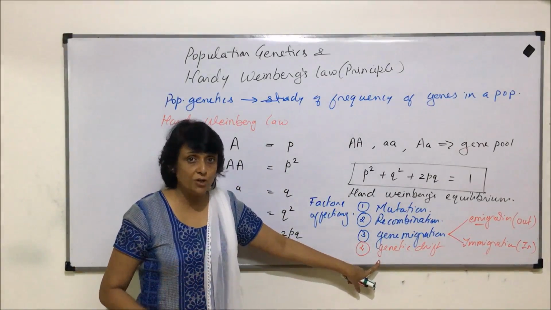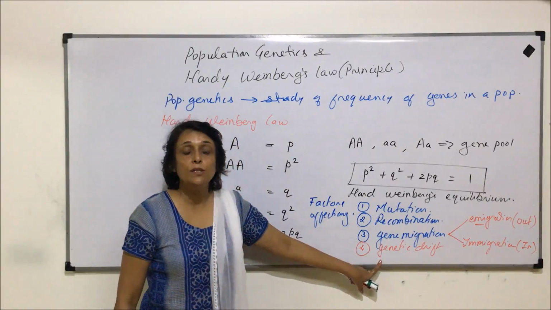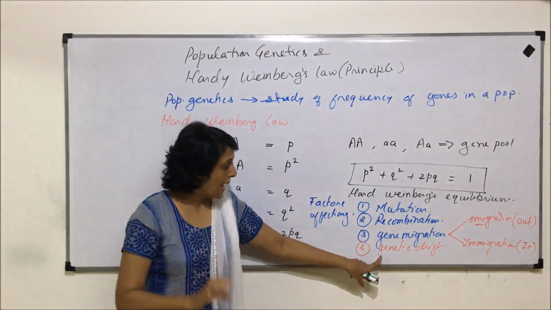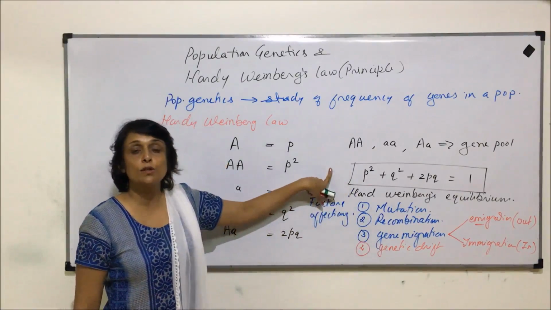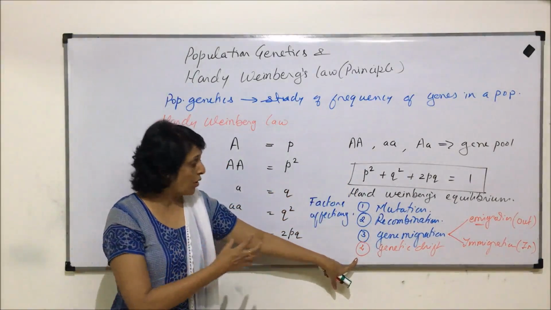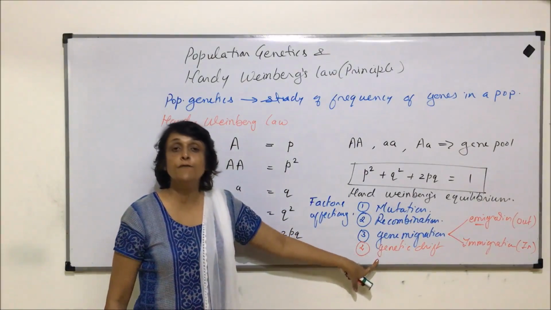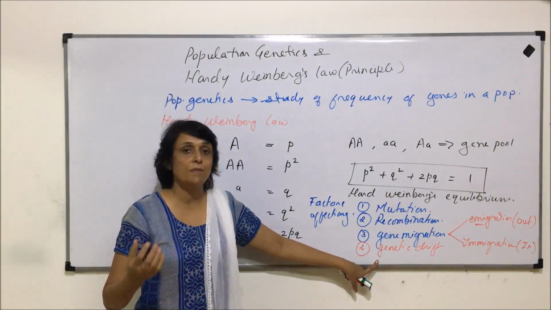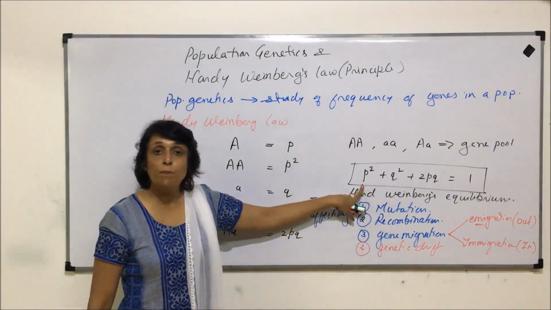It can be elimination also. We have discussed this in detail, that if by chance some alleles are eliminated from a small population, genetic drift is applicable when the population is small. Hardy-Weinberg's law is applicable when the population is big. So here they are talking about if the population is small, and from that population, if certain genes get eliminated by some kind of disease or some kind of accidental things, then that would be again affecting the population.